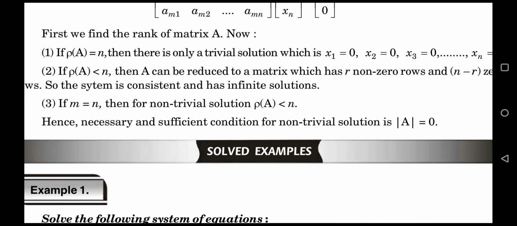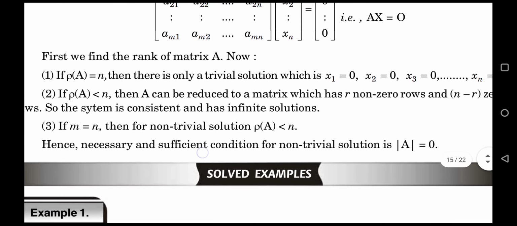We discuss all one by one. You can write, find rank of A. Then three cases arise. Case number 1, if rank of A is equal to n, that is number of unknowns.